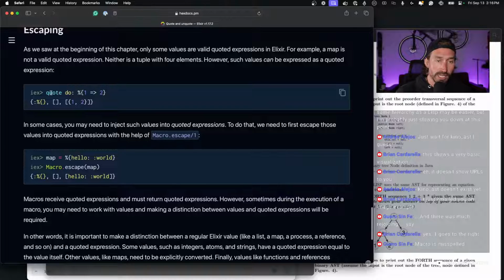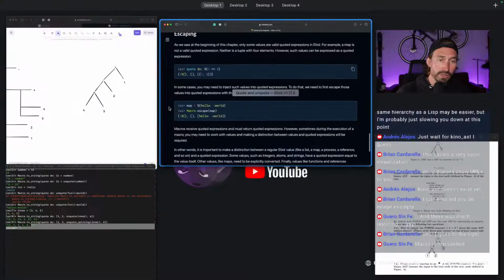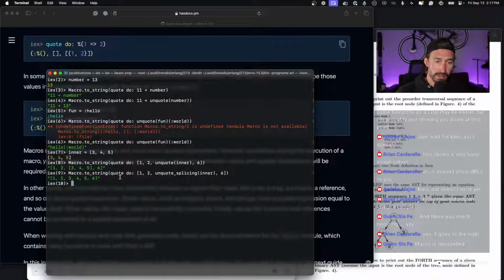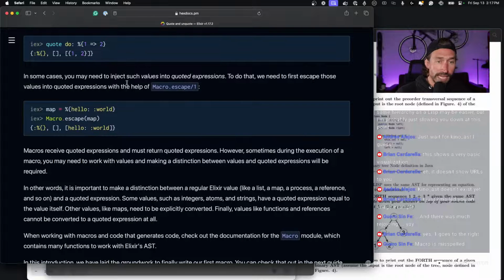So if we quote do and pass in a map with key 1 and value 2, we get our AST back of our function map, and then we get a tuple as an argument.